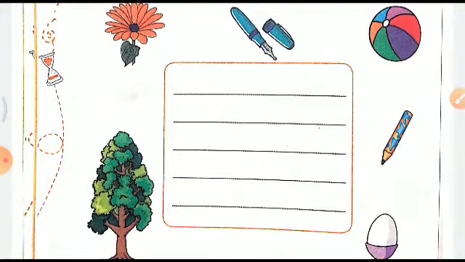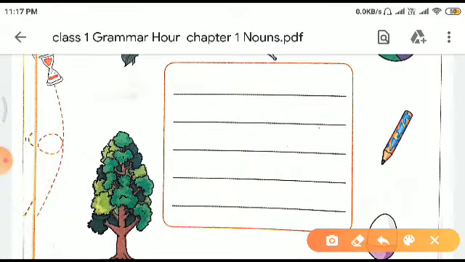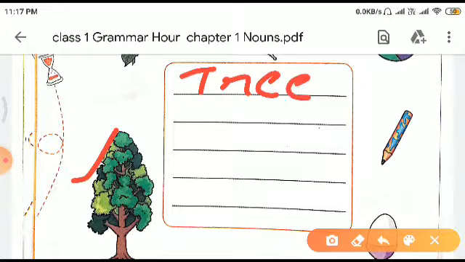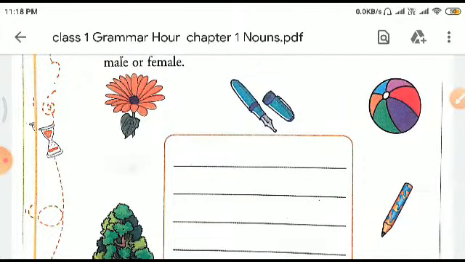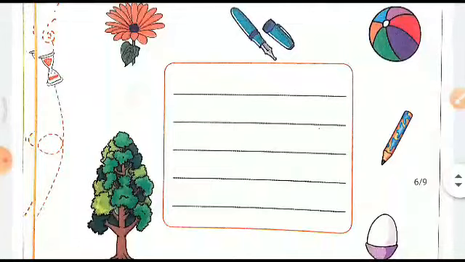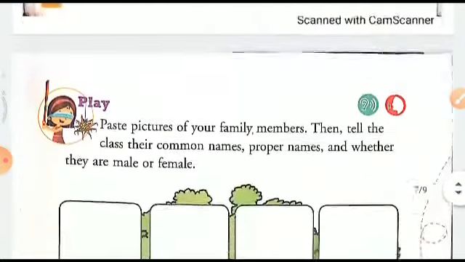The first one can be seen here, it is a tree. Can you tell if a tree is male or female? No, nobody can say. So we will write tree. Similarly, we need to write four more names, right? And this picture has many: the first is flower, then we have pen, then ball, then pencil, and egg. All these are genderless, right? You can write any five here, right? So we move ahead.